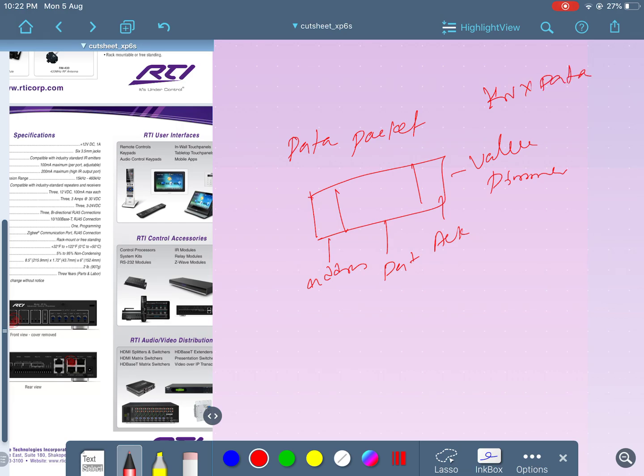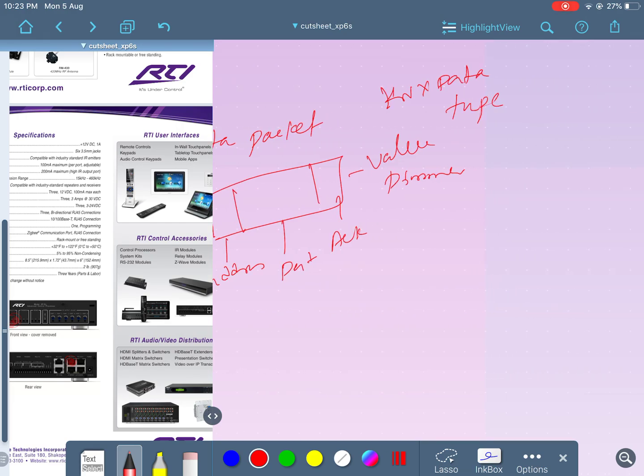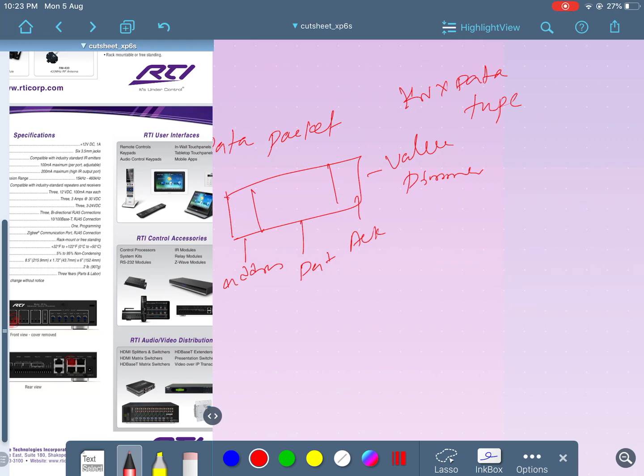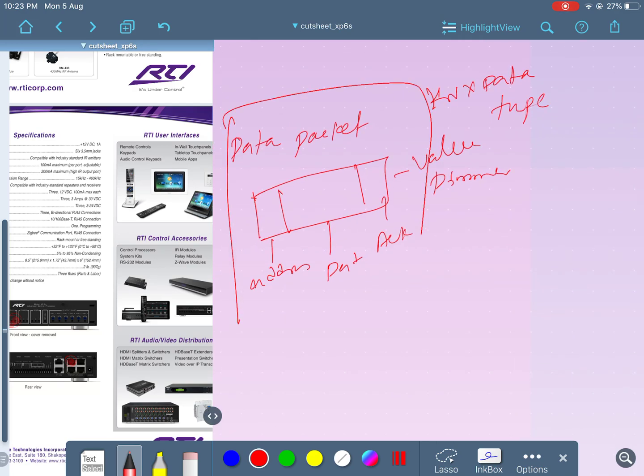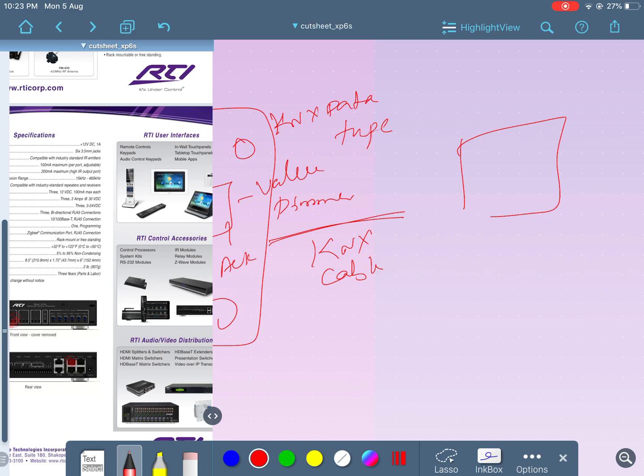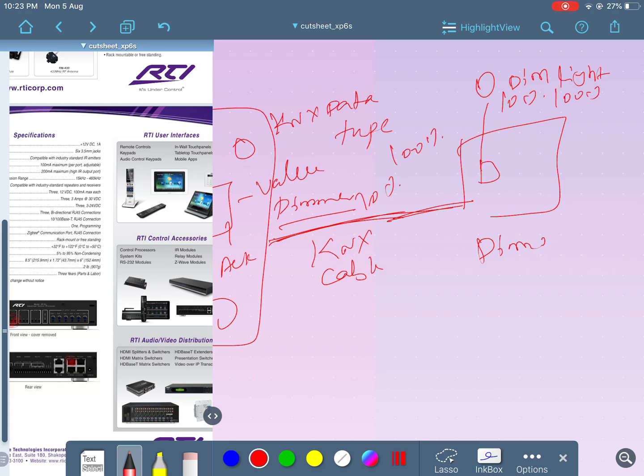If this data type is sitting in a switch, when you press this button, this packet gets sent over a KNX cable. Then the actuator receives this packet, and this actuator is a dimmer, so it will dim the lights. If you send a value of 10%, it will go to 10%. If you send 100%, it will go to 100%.